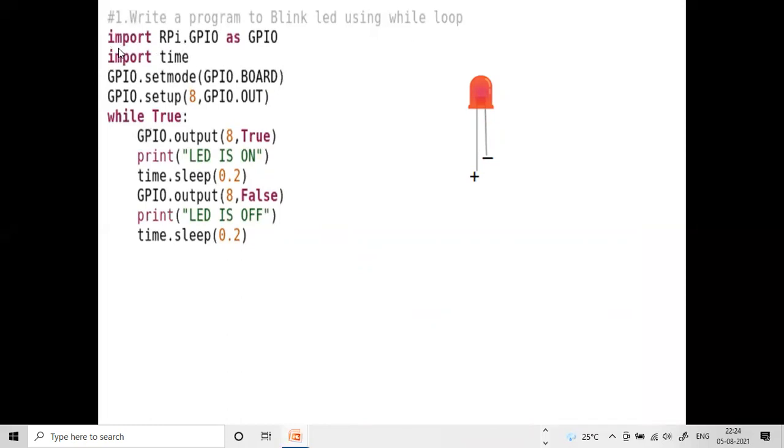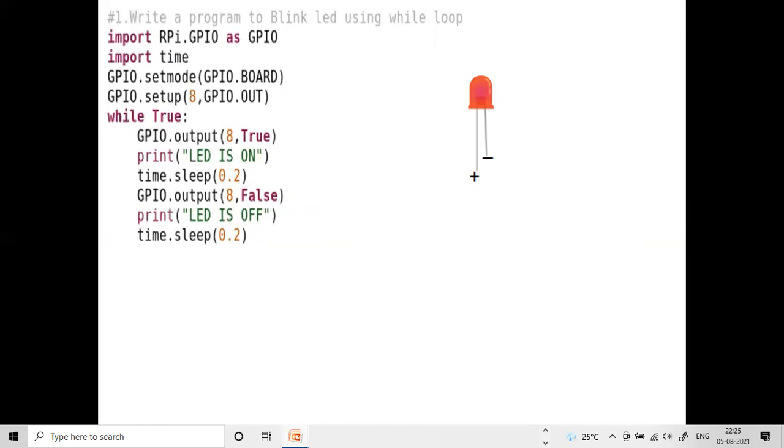Now, so first is import RPi.GPIO as GPIO. That means we are importing. RPi means Raspberry Pi GPIO pins. GPIO means general purpose input and output pins. Next we are importing time, and here you can see which mode we are using. Board method we are using. Board method. It is the direct way to call the pin numbers. Next one, it is which pin you are going to use. That is nothing but initialization.